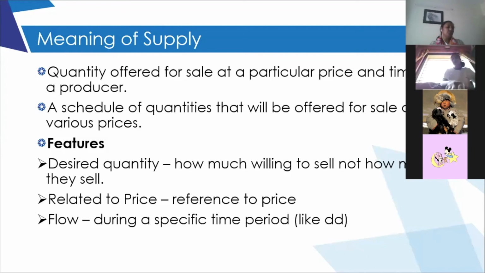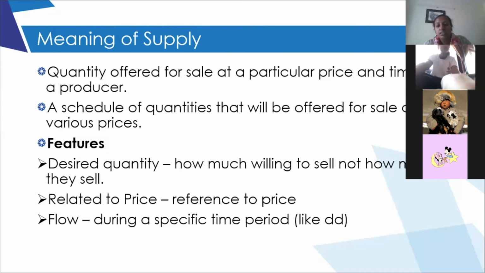So supply is the quantity offered for sale at a particular price and time by the producer. It can also be defined as a schedule of quantities that will be offered for sale at various prices. That means at price 120 he is giving you 10 quintals. Then at 140, he is ready to give you maybe 15 quintals. This way, at different prices he is offering some quantity to you. That is the supply schedule.